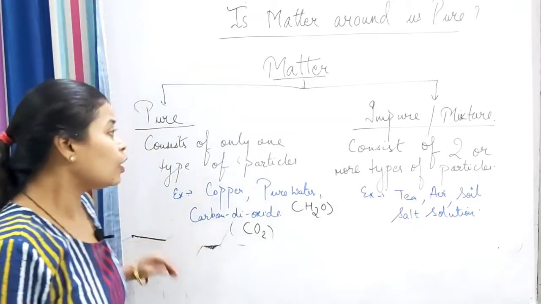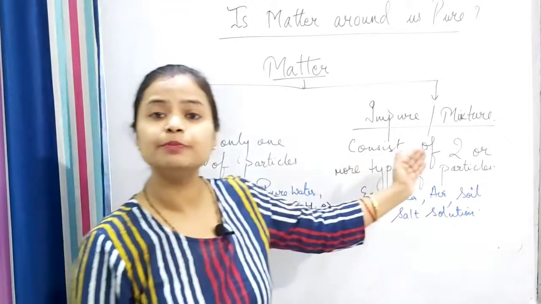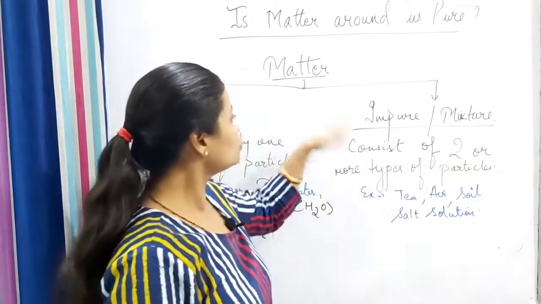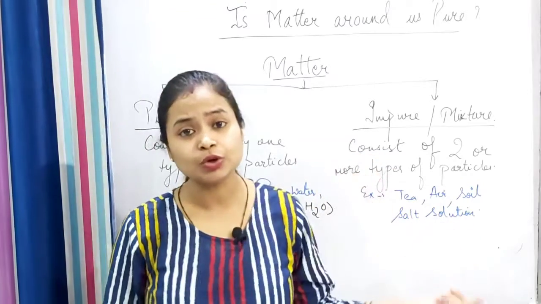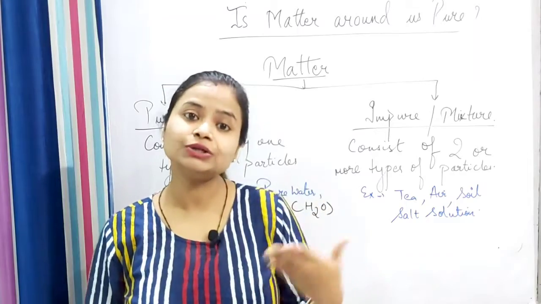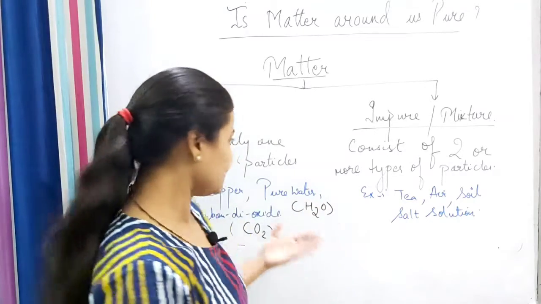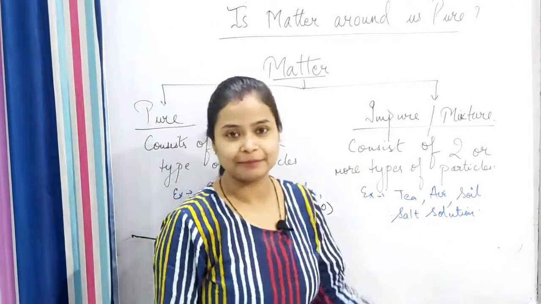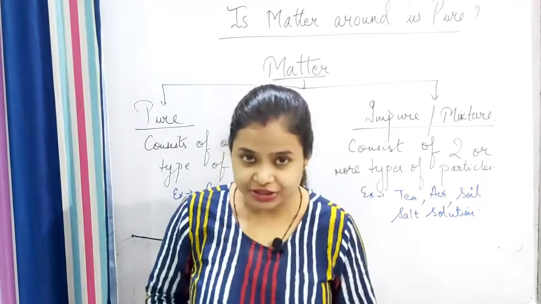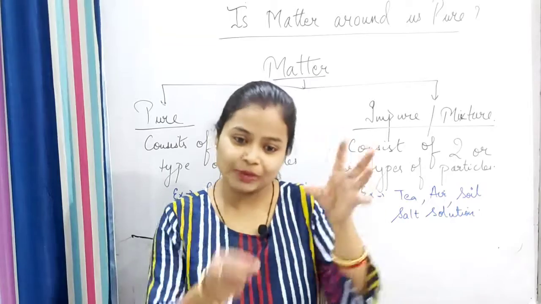Now let us move to the next thing, that is impure substances or mixtures. As I told you already, they consist of two or more than two types of particles. Over here you can see the example tea. You all drink tea. What is tea? In that so many things we add.